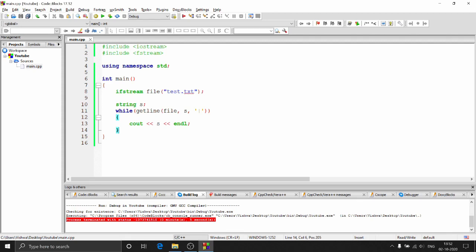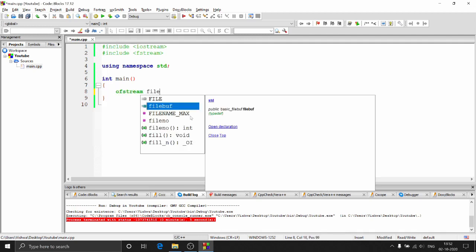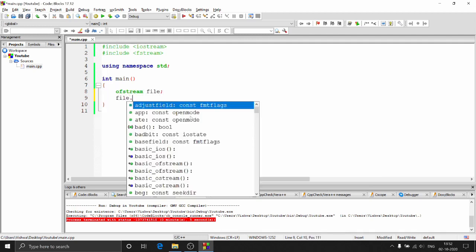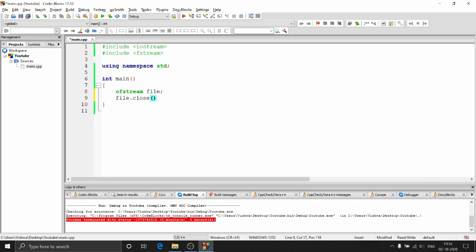So you can do many operations, like you can read, you can count how many words are there, or you can read the files and see if some data is getting stored over there, or some specific word is appearing in that file or not. So all these things you can do. Let's quickly write a small program to do that. What you can do is, I'll just say ofstream file.close. Never forget these two things. When you open a file, you need to close it.